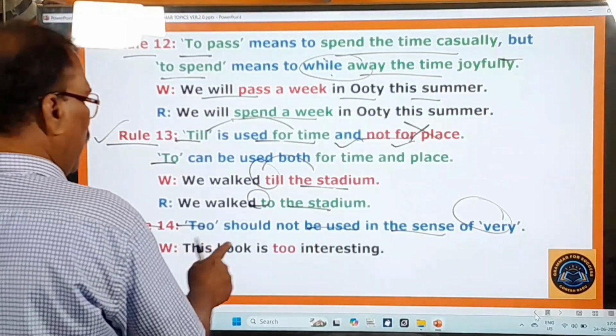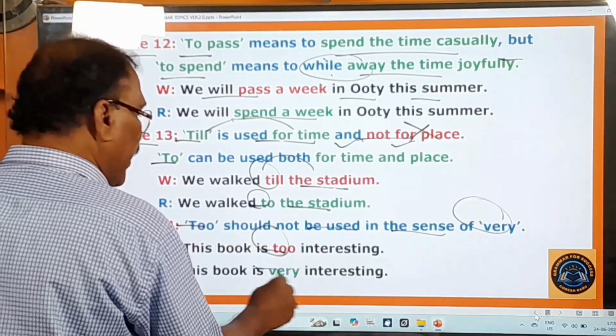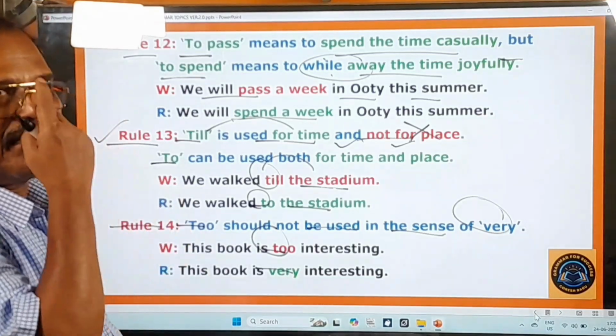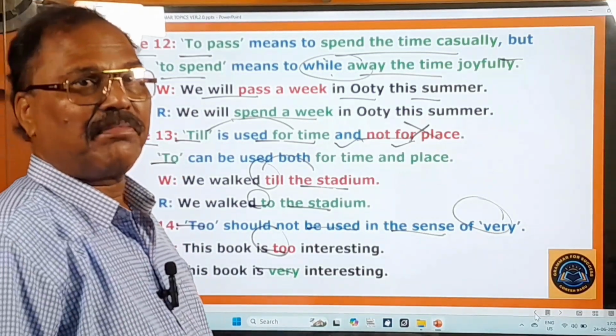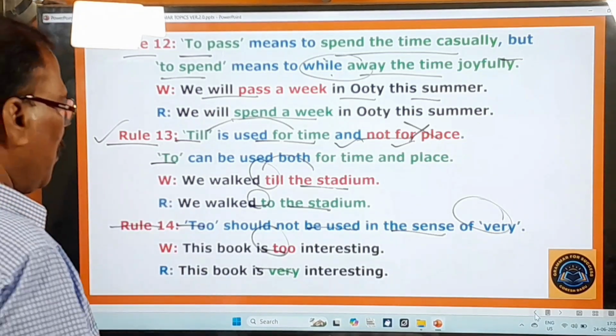Here's this book is too interesting. Don't say too interesting. You must say this book is very interesting. This film is very interesting. This novel is very interesting. Okay, right. And now you move on to other rules.